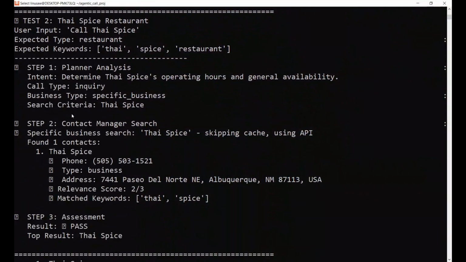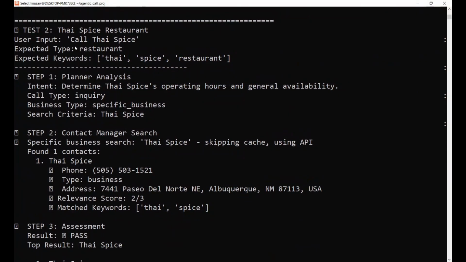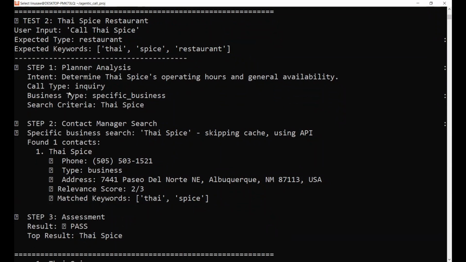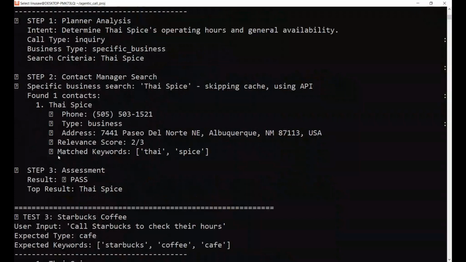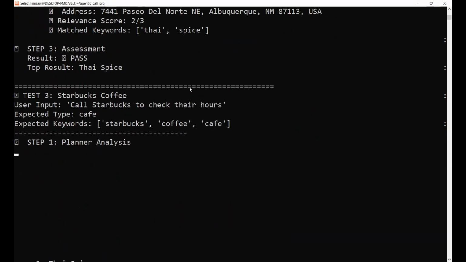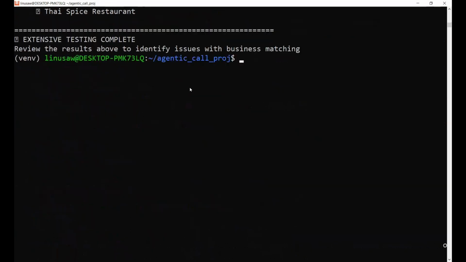The second one is a bit more of a specific example, sorry. It says call Thai Spice, which is the specific name of the restaurant. You can see here it says business type, specific business, and so it searches by that business name. This is one of my favorite Thai restaurants, and it pulls up this contact information here. And so, yeah, I'll just end that there.